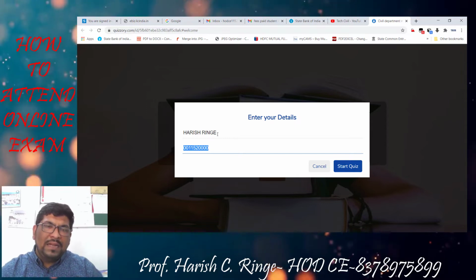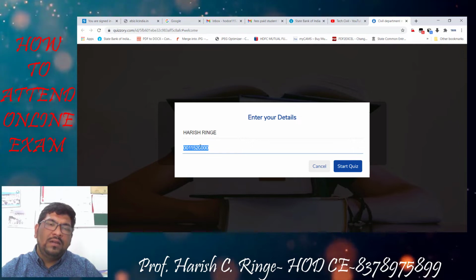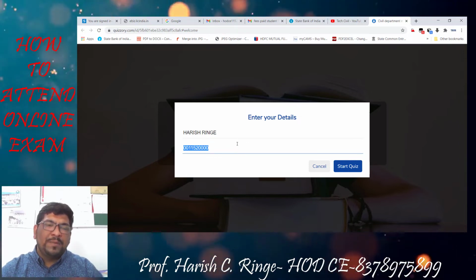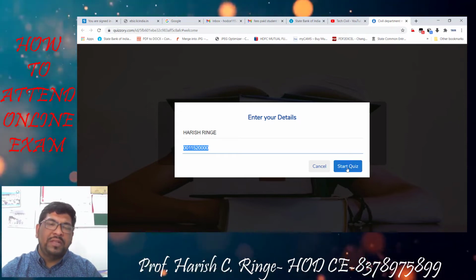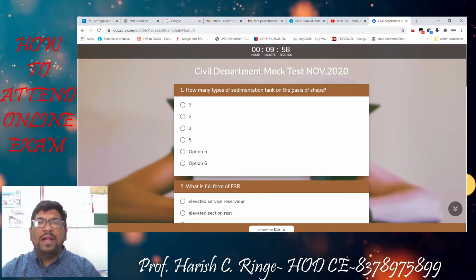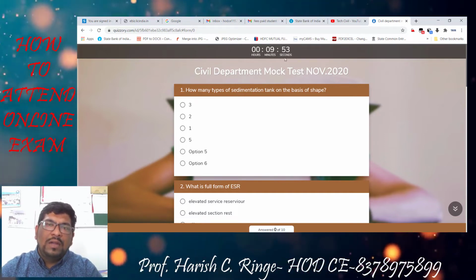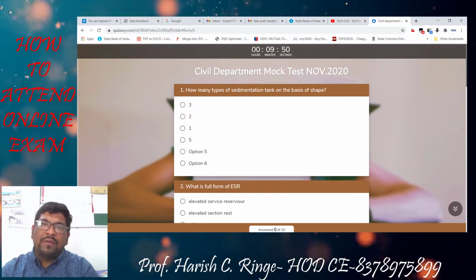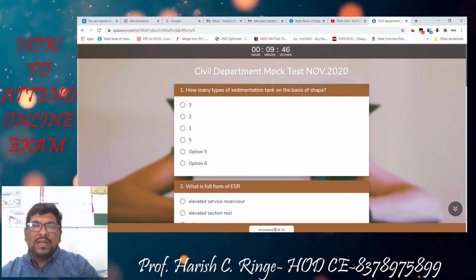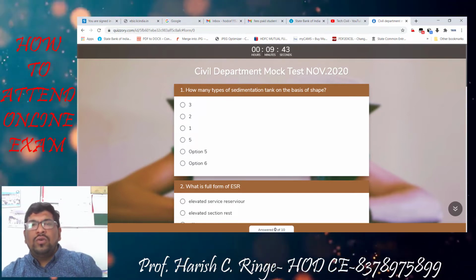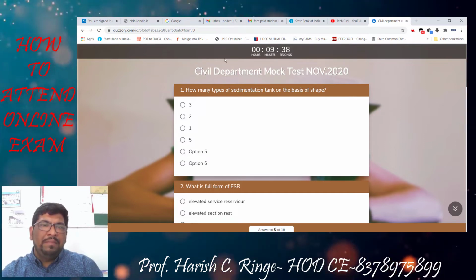Keep in mind that the name and enrollment number you enter should be correct as per your hall ticket. After entering these details, you have to start your quiz. Once you start your examination, you will have a time period of 1 hour in your case. As this is a mock test, I have kept only 10 minutes and 10 questions. You can see your remaining examination time from this tab.